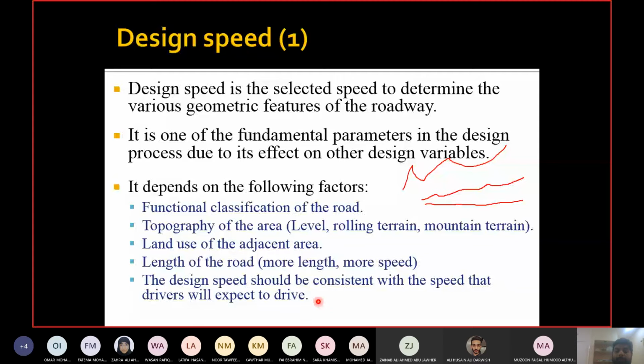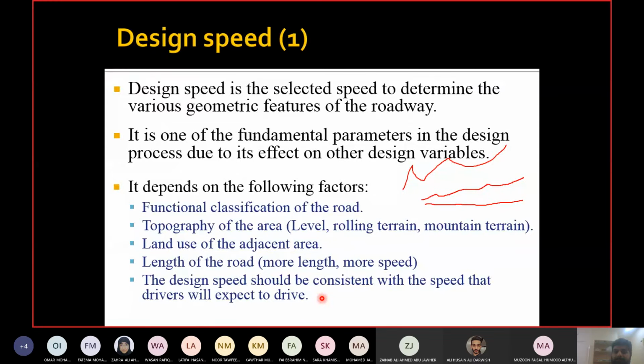So you can see I'm repeating all the points which I've already said in the first 4 factors. So if you have taken care of the first 4 factors, the last factor is already satisfied. If you spend more time on the first 4 factors, then you may not have any problem with the expectation of the driver.